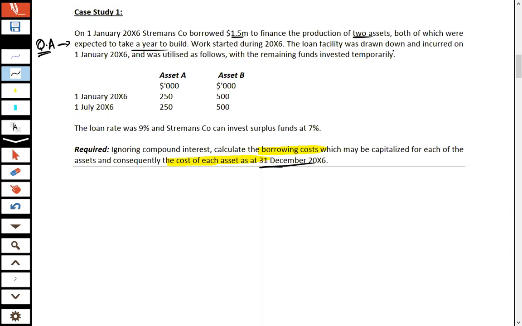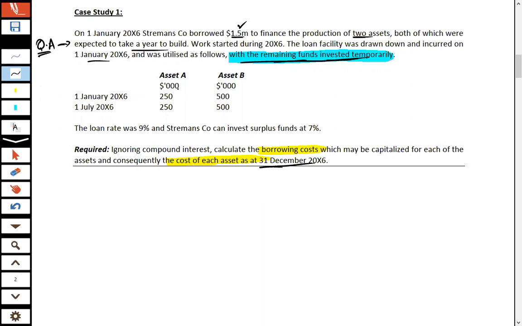The loan facility was drawn down and incurred on 1st Jan 2006 and was utilized as follows, with the remaining funds invested temporarily. This is important. The company borrowed 1.5 million and is constructing two assets, and the remaining idle funds are invested temporarily, meaning the entity will be getting interest income on the short term investments.